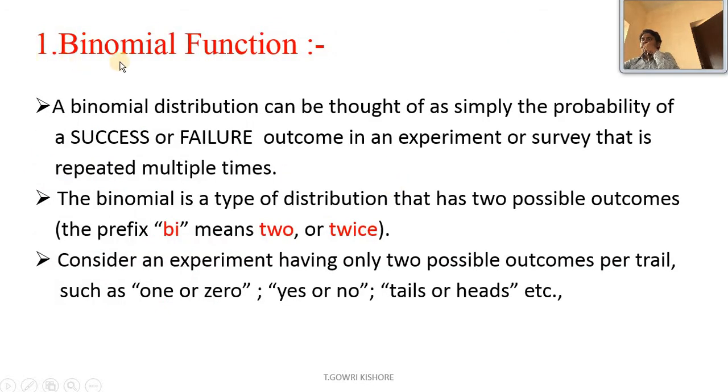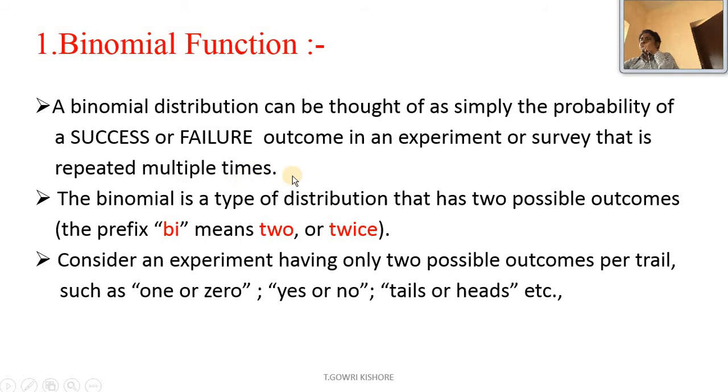So first one, binomial function. A binomial function can be thought of as simply the probability of success or failure outcomes in an experiment that is repeated multiple times.